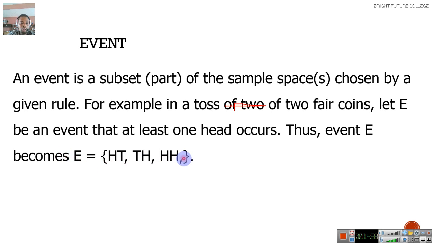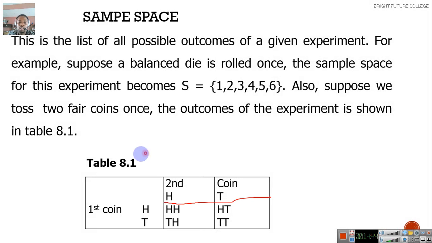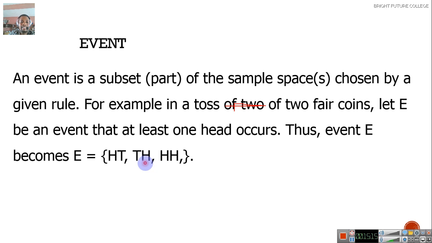Now, remember that sample space. Let me take you back to the table. This is the sample space. Now, what the event is looking for is that head will appear at least once. At least once. Here, this one has at least one head, there's another one here, there's another one, but it's not here, making it how many? 3. 1, 2, 3. So the event is part of the sample space. So this is the event that at least one head occurs.